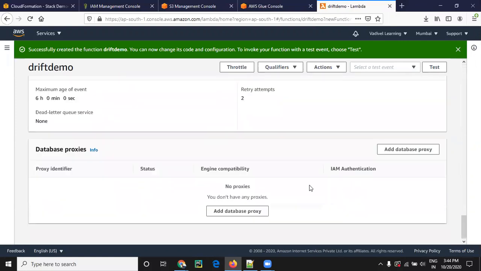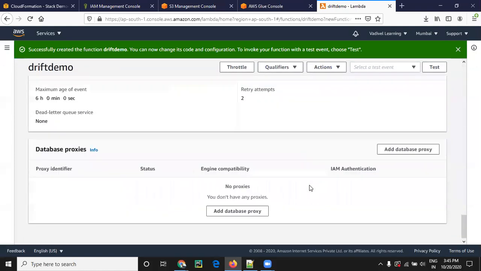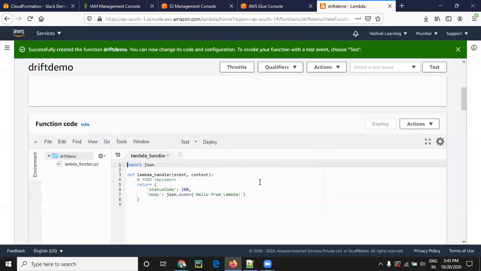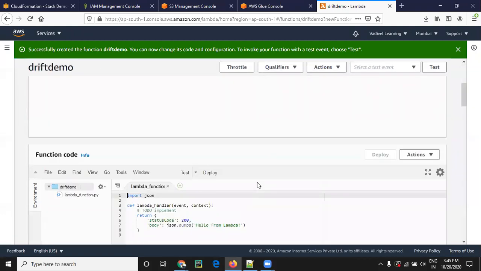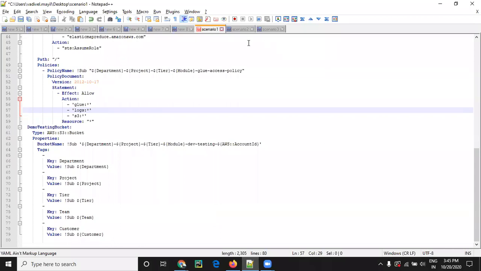If you see here, it will create... a bit slow. Yeah, see, it created a Lambda function with the default code. So here we are going to paste the script that we developed to detect the drift. I have the code here. I will just copy it here and put it there.